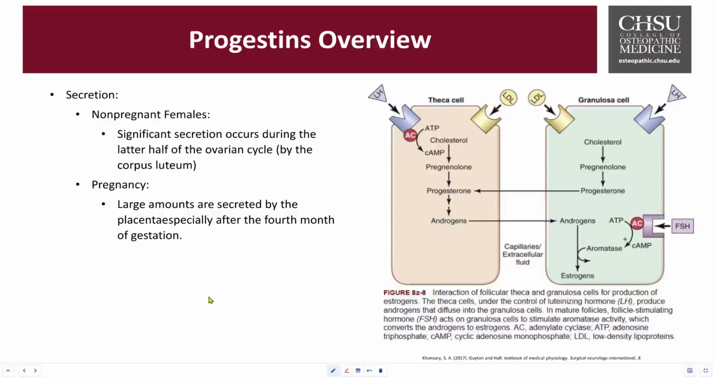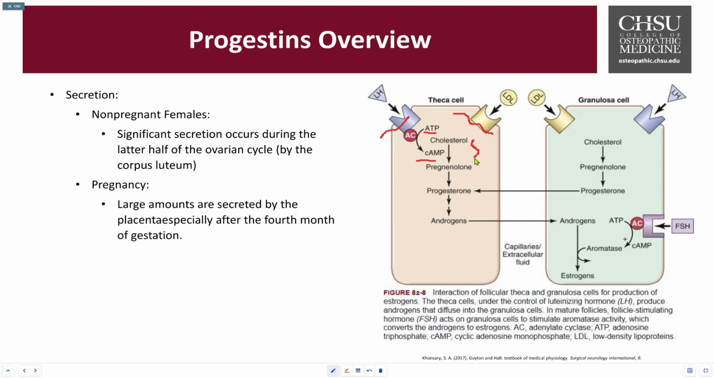So for the secretion patterns, in non-pregnant females, significant secretion typically occurs in the latter half of the ovarian cycle by the corpus luteum. And then during pregnancy, a large amount of this is created by the placenta, especially after the 4th month of gestation. On the right, you can see a visual showing how the theca cells and granulosa cells differ. Theca cells have receptors for LH as well as low-density lipoprotein, LDL. It then activates adenylyl cyclase to convert ATP to cyclic AMP.